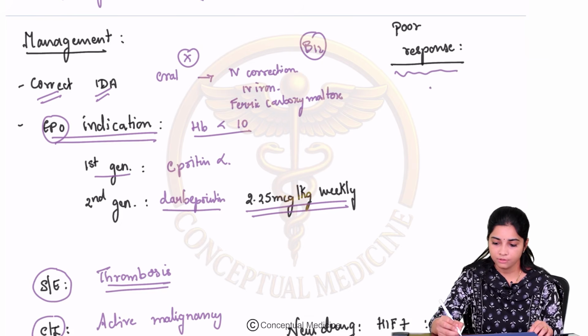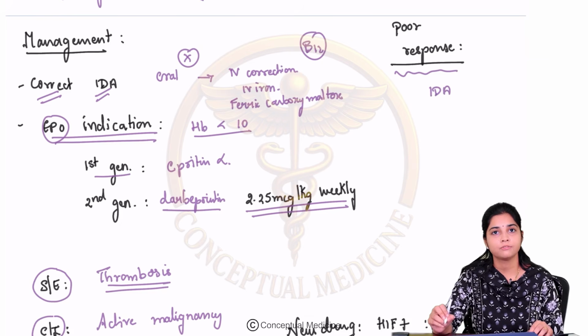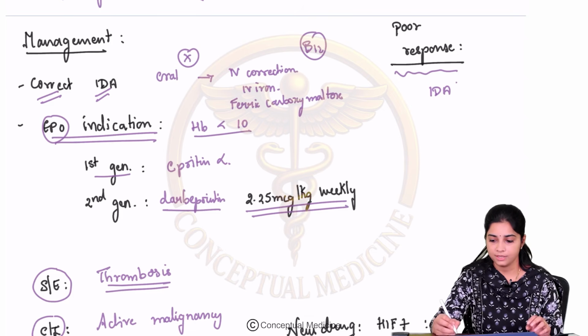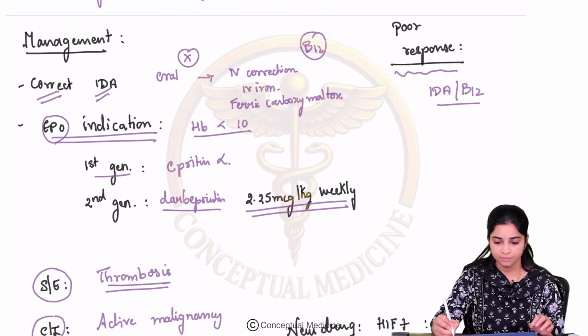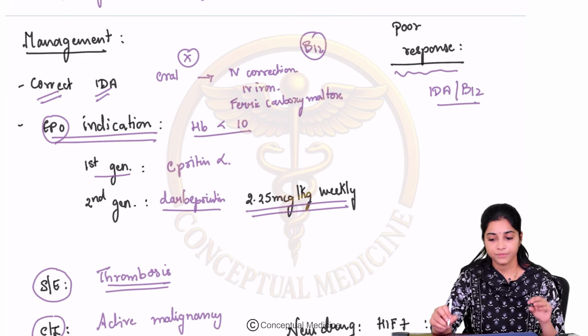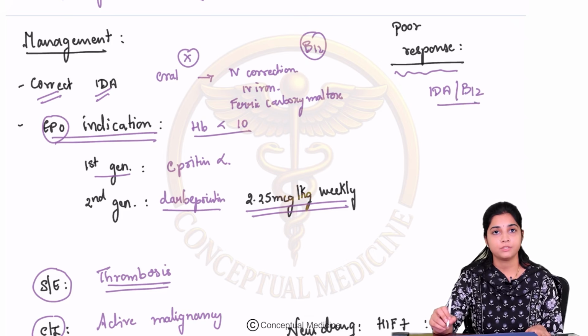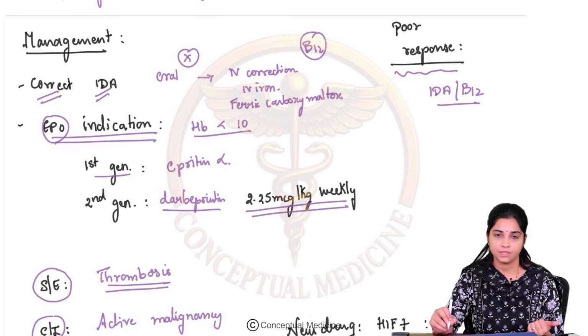What are you going to think of? You will definitely have to see if the patient has an iron deficiency anemia or a B12 deficiency anemia. Apart from that, is there any other reason? Is he bleeding from somewhere?